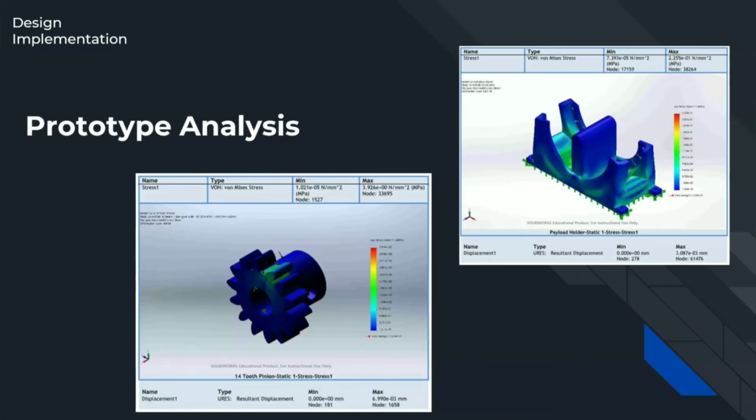Upon reviewing the provided analysis, our team concluded that the analyzed parts were sufficiently designed. The yield strength of PLA is approximately 35.9 megapascals. The analysis showed us a maximum stress of 3.93 megapascals, which was for the pinion gear, and a maximum stress of 0.23 megapascals, which is for the payload holder. Both components had a negligible amount of deflection. This verified that the gears and payload holder are strong enough to withstand the loads and maintain a large factor of safety.